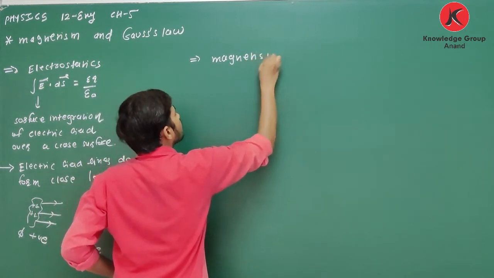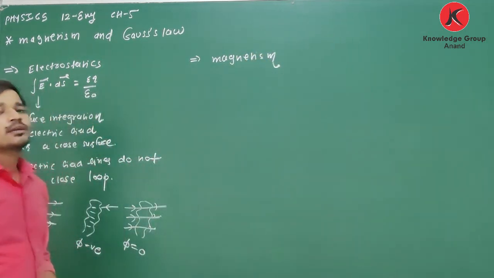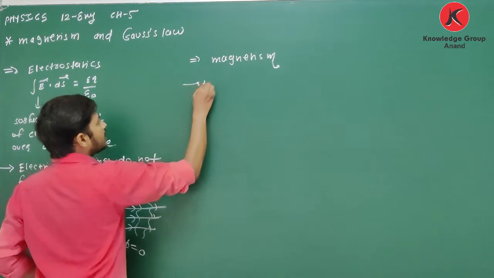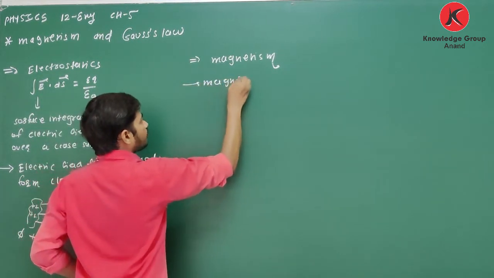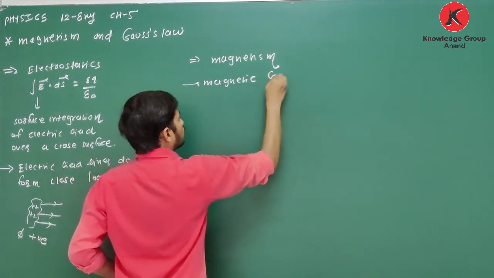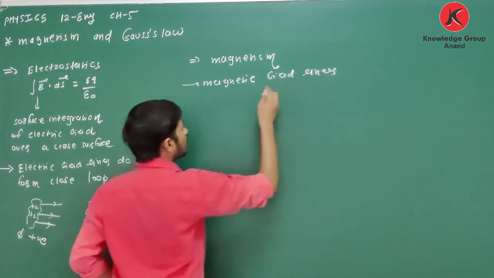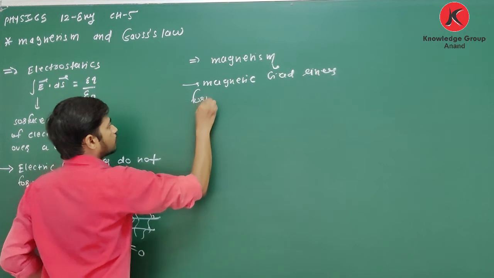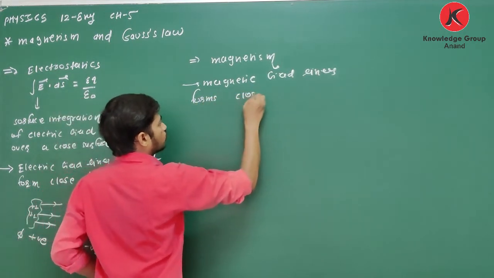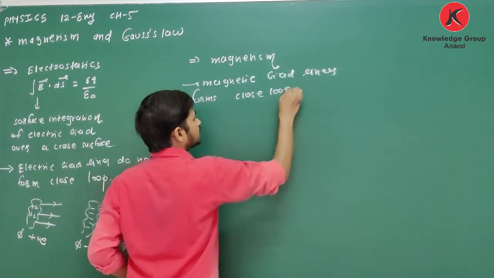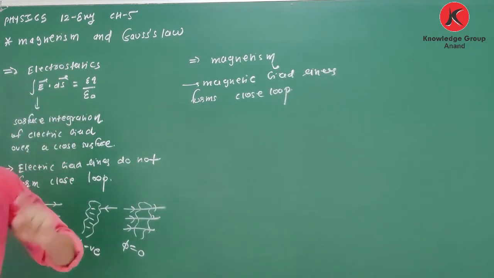In case of magnetism, we know one point, that magnetic field lines form closed loop.